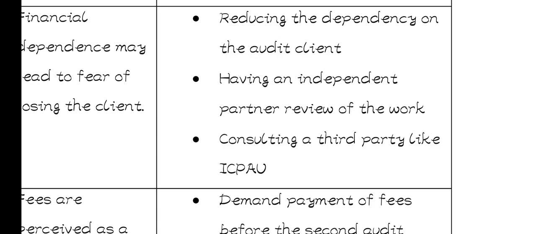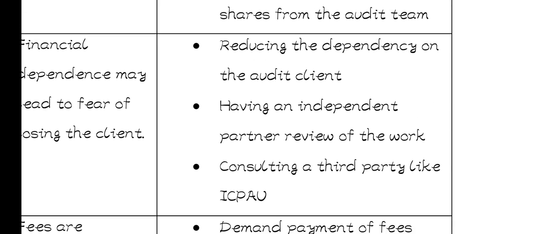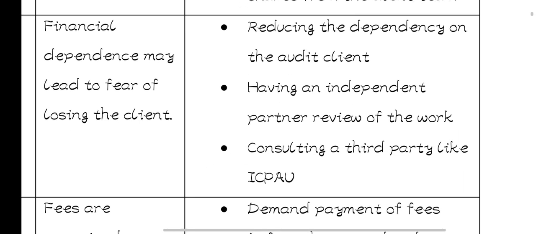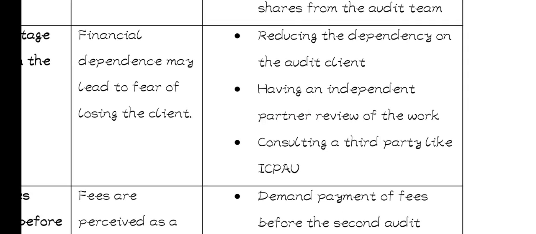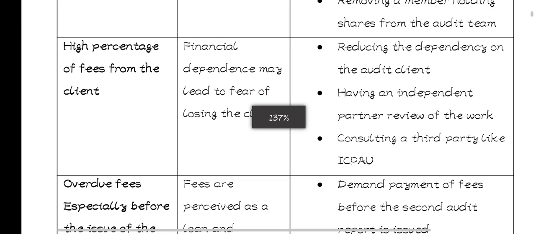So those are some of the safeguards. Reduce dependency, have an independent partner review the work, then consult a third party. This point of an independent partner to review the work is almost everywhere. In case you're lost, you can use it as a safeguard everywhere. Have an independent partner review the work. It's almost everywhere.